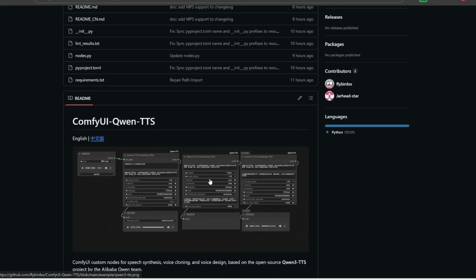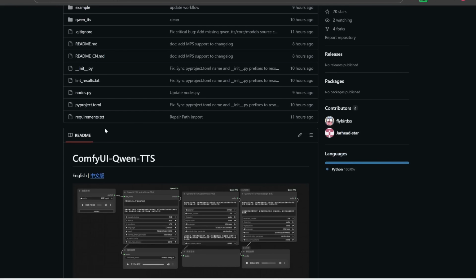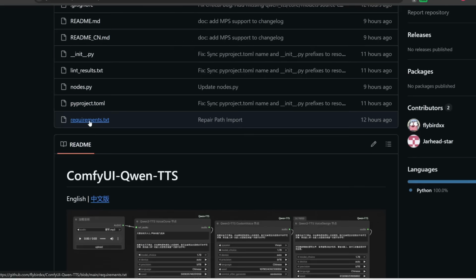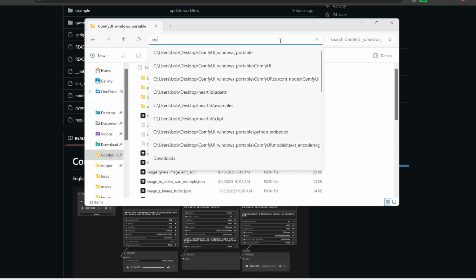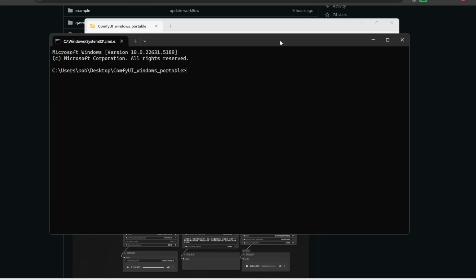Now, after installing the custom nodes, there's one last step, which is we need to install the requirements which are listed in this file. So what we need to do is go back into our ComfyUI Windows Portable root folder, and then again at the top here, type in CMD to open this up in command prompt. Now, I'm going to put this line in the description or pinned comment so you can just paste it, but basically, we are going to use Python, which is in our Python embedded folder,